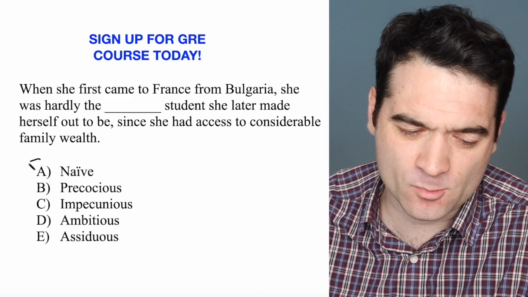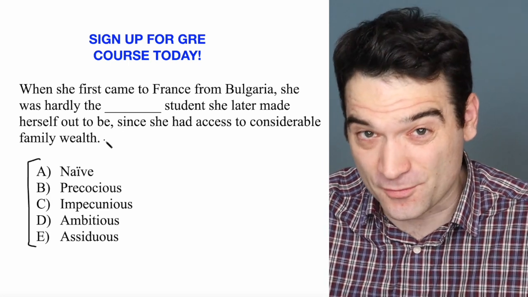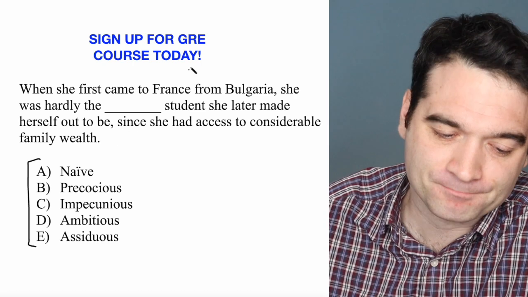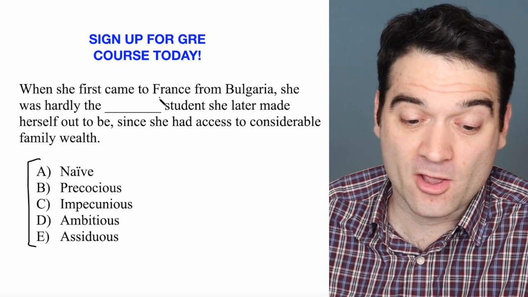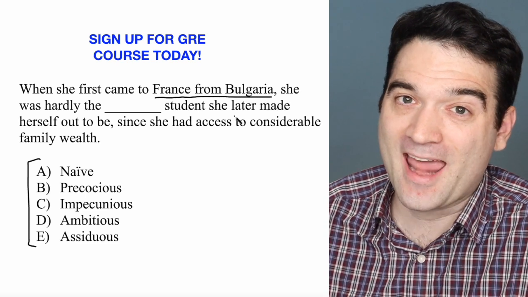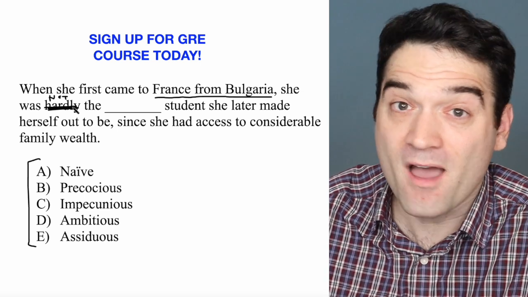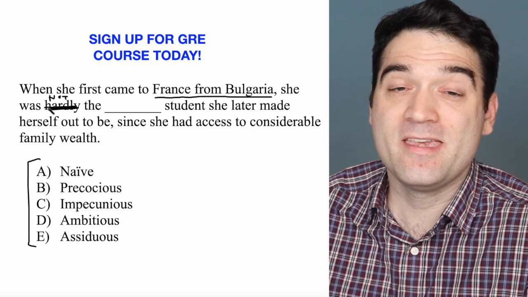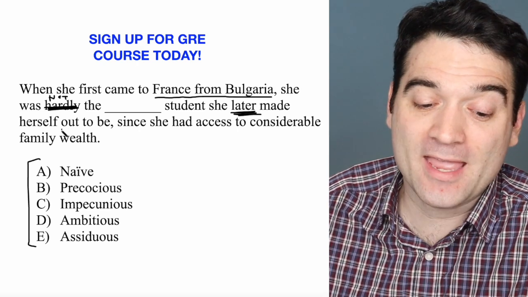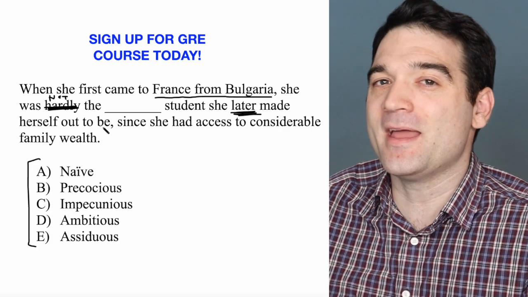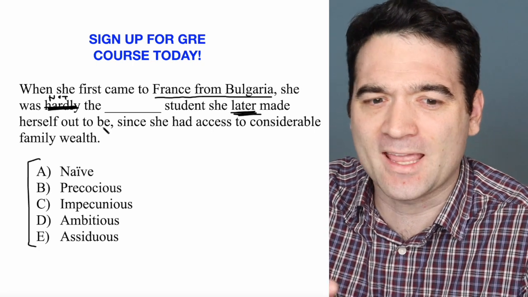All right, well, let's put aside these words just for a second, right? It's super important to understand the logic of the sentence first before we actually start plugging in words. So what this story tells us, and it is a story, is that this woman a long time ago came to France from Bulgaria. And at that time, I'm going to replace that word and say not, because that's what hardly means. She was not the blank student that she later made herself out to be. So many years later, she's looking back on when she arrived and she says, oh, at that time I was a blank student.